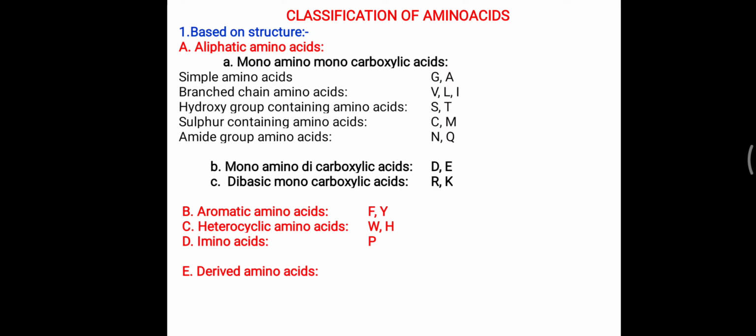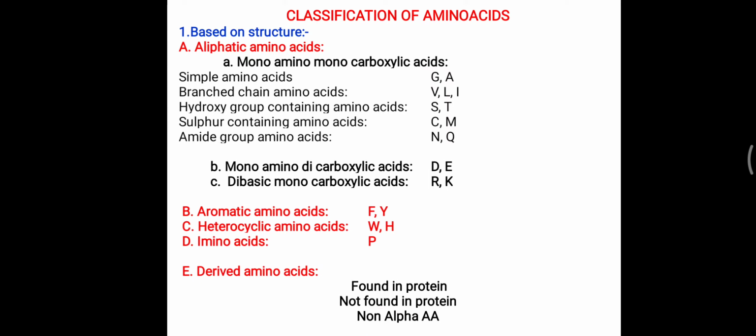Lastly, one more classification in this structure, derived amino acids. So these derived amino acids are categorized into three: found in the protein, not found in the protein, and non-alpha amino acids. Found in the protein means they are amino acids present in protein, but they are modified. For example, hydroxyproline and hydroxylysine. Not found in protein means they are derived when there is metabolism of a particular amino acid occurring. Ornithine, citrulline, homocysteine are examples of derived amino acids not found in the protein.